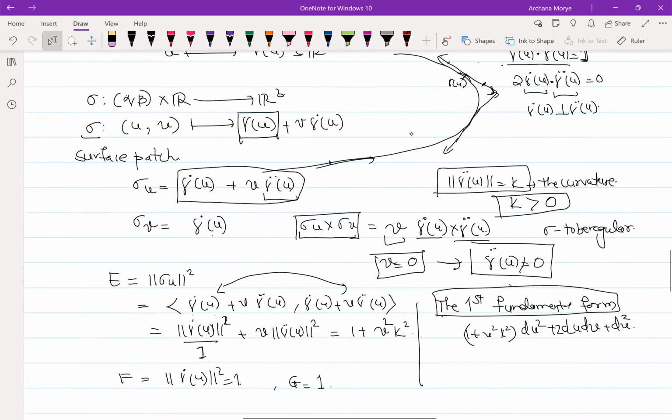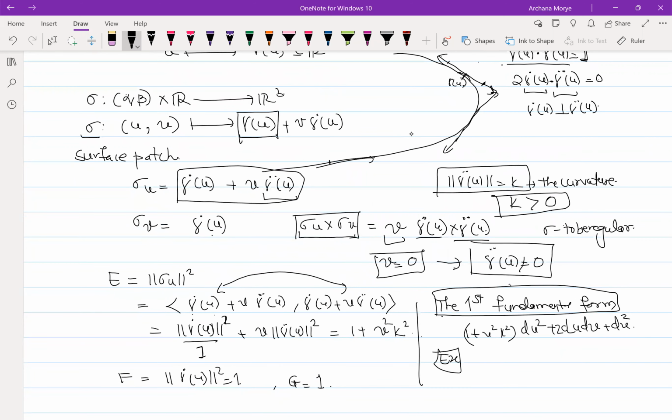Here I'll keep one exercise for you. You can find a map from an open subset of a plane inside R3, which is again going to be a surface, you remember that, to the tangent developable surface. The fundamental form for it is going to be the same as that for this.